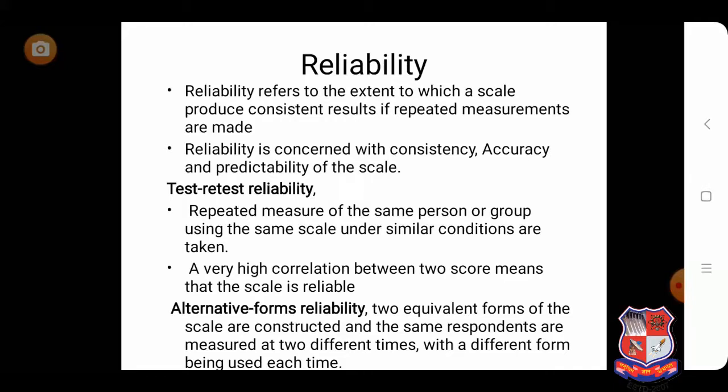If I find a high correlation between the scores or results, then I can say that it is reliable. So in this, we develop two different instruments, take responses at different time periods, and check the correlation. If high correlation is found, then it is reliable.